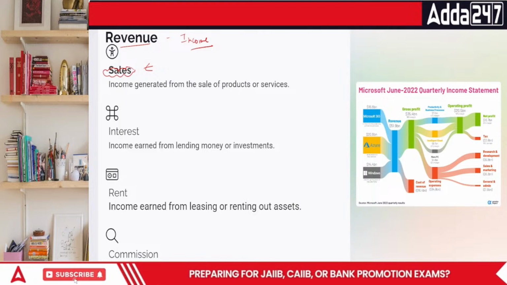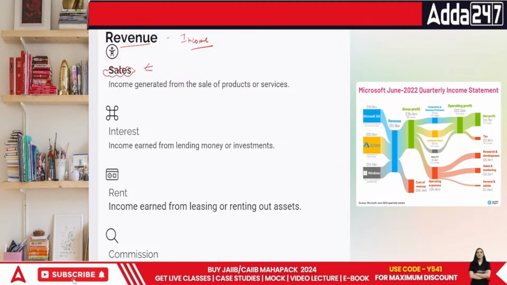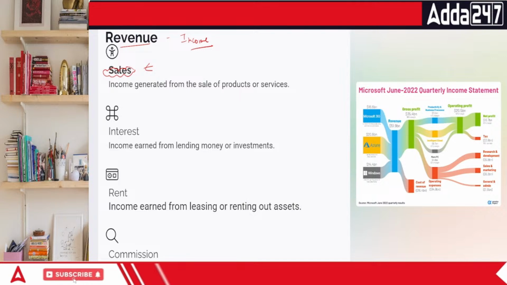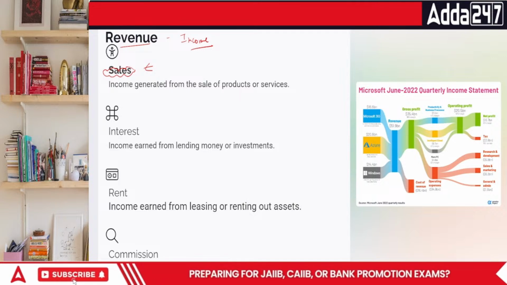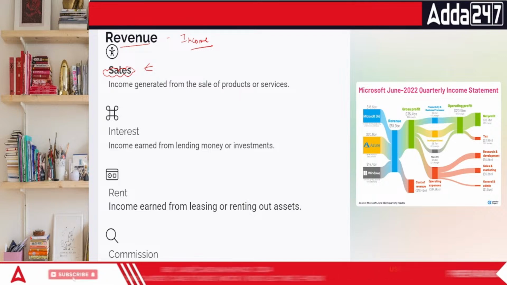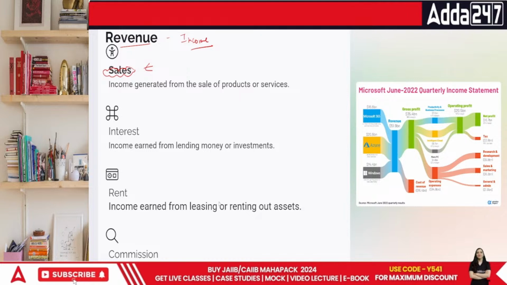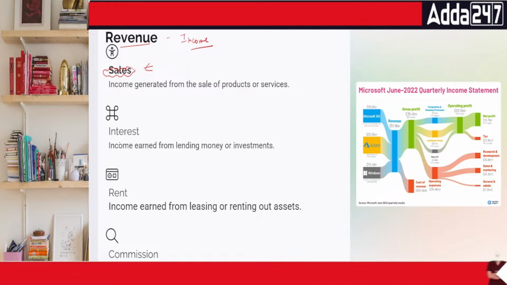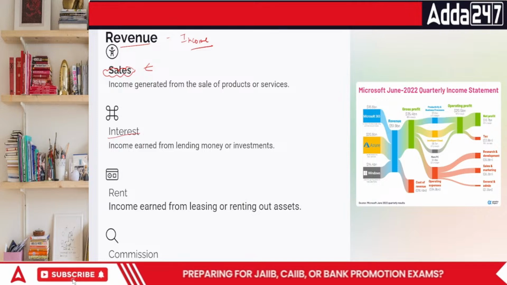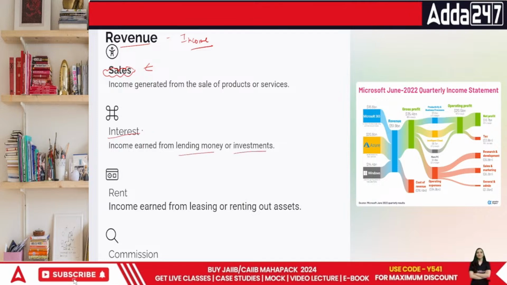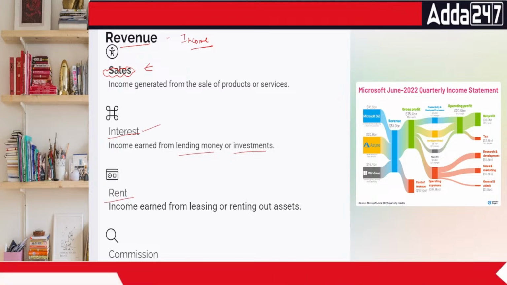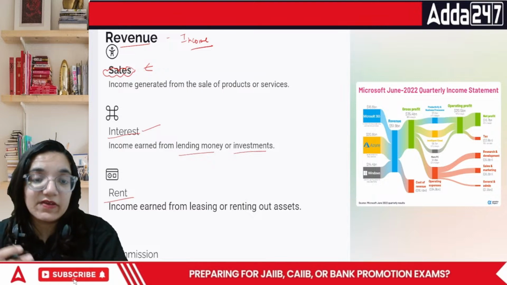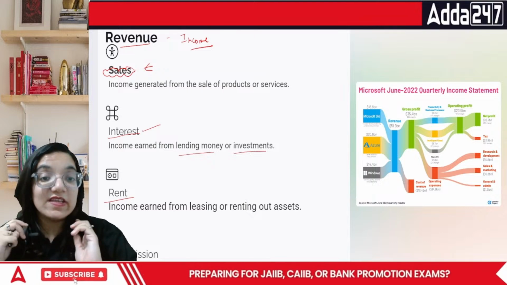Now, when we talk about the term sales, everyone, sales is the money that we are going to earn because we have sold goods on behalf of the business overall. This is basically our business money that we are generating. Then sometimes we get money by giving loans to someone, or we can also have an FD. So if we make an investment, we get money. This is interest received. What if from the business I generated a good amount of funds and from that I made a specific rent? So rent that we have received would be covered here.